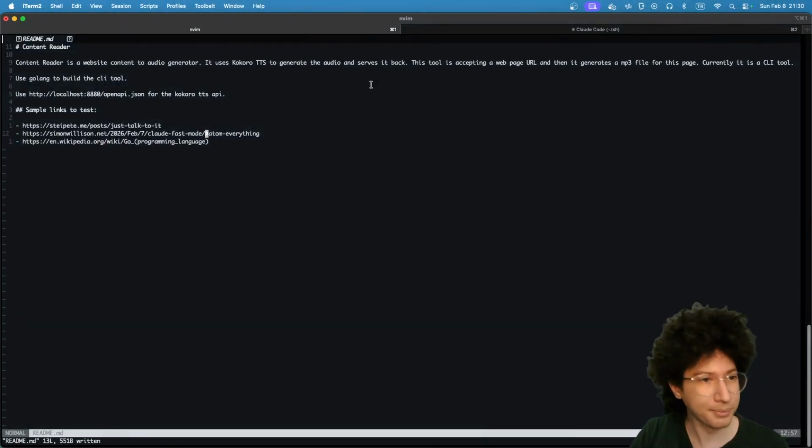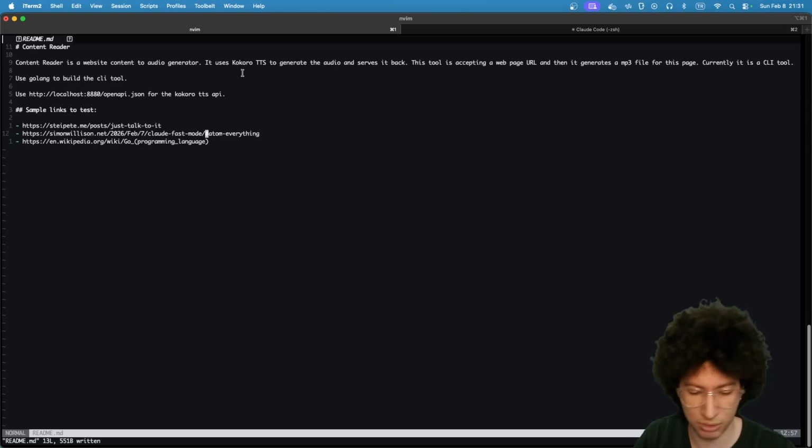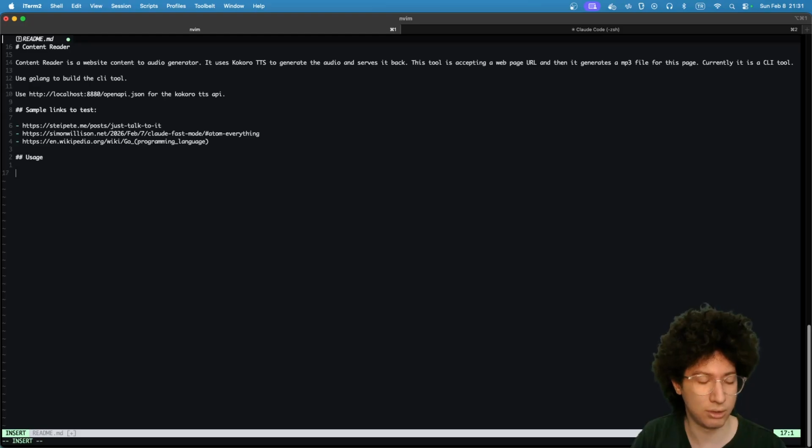So I just created a super basic README that explains the project a bit. I also want to add the usage here, a usage example, like content reader and the site URL.